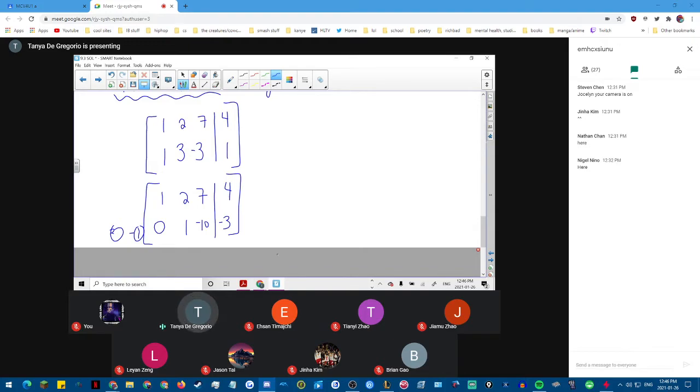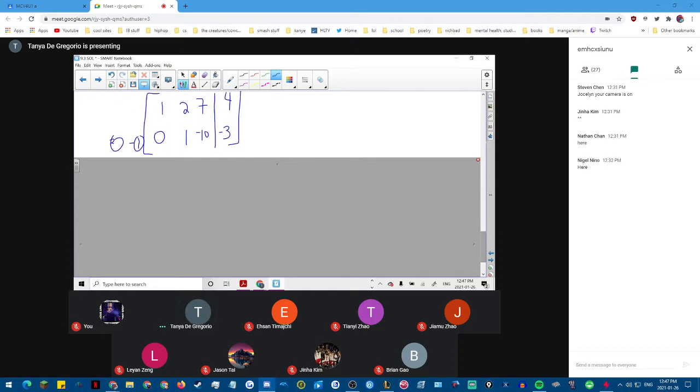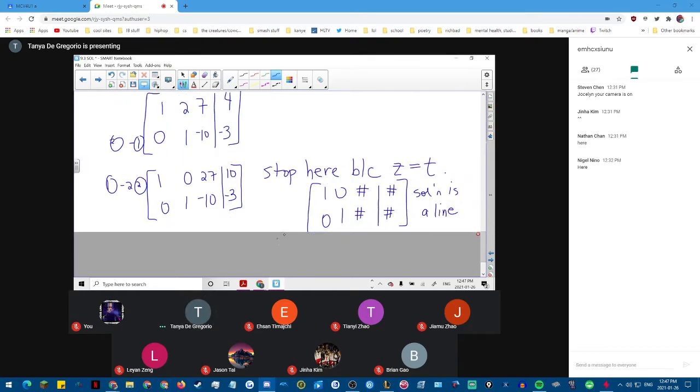Then from here, I go to my next row and I need a 1 in column 2, row 2, and I have it. So now I just have to make that 2 a 0. So how am I going to do that? Well, I'm going to take row 1 and subtract 2 times row 2. And notice what you get here. You get 1, 0, 27, 10, 0, 1, negative 10, negative 3.